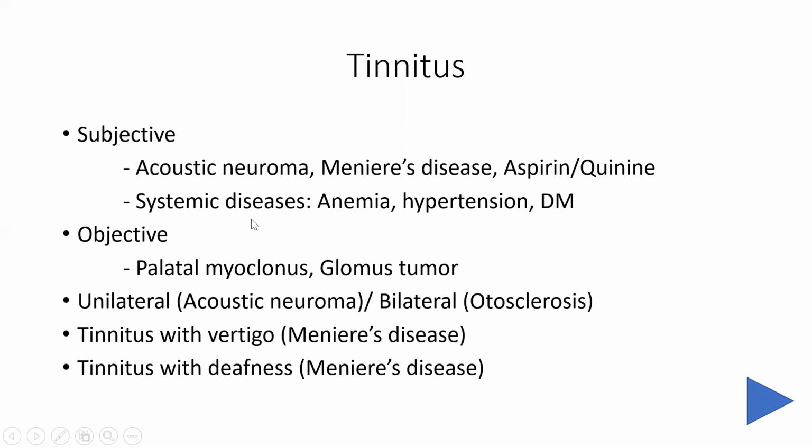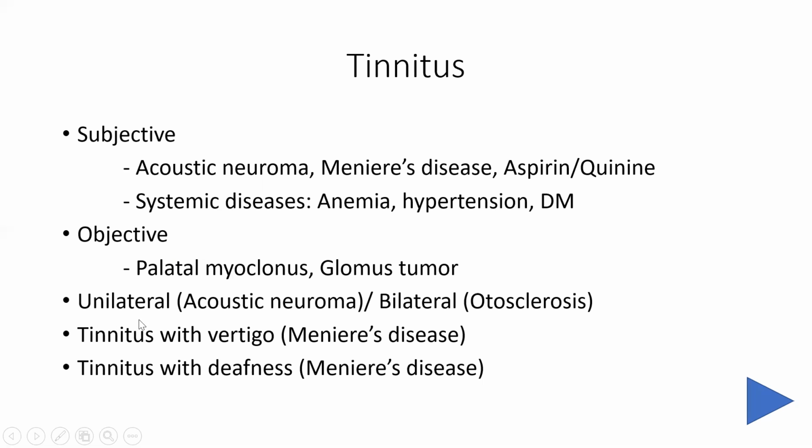Then some causes of objective tinnitus. Objective means the examiner is also hearing the sound and the patient is also hearing the sound. So some examples are palatal myoclonus, in which there is movement of the palate and it produces sound which is heard by both the examiner and the patient, and sometimes the glomus tumor. So these are the pathologies which are outside the ear. So objective tinnitus is generally present in pathologies which are outside the ear.